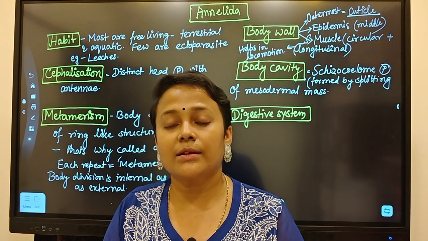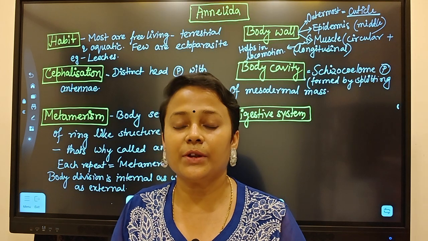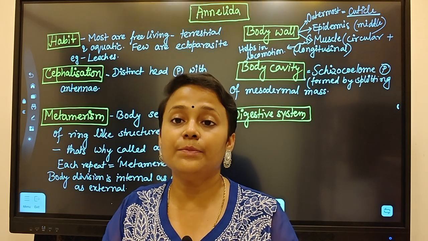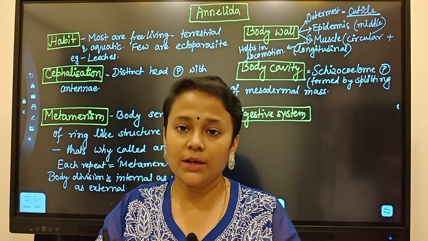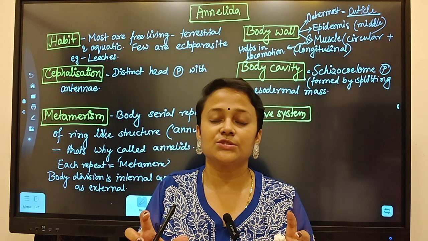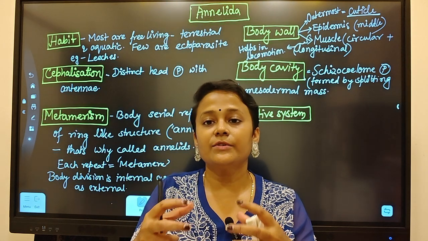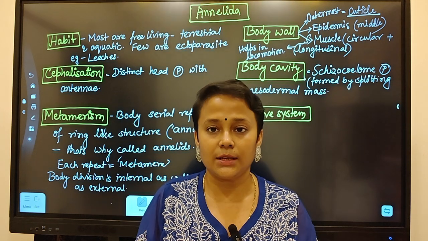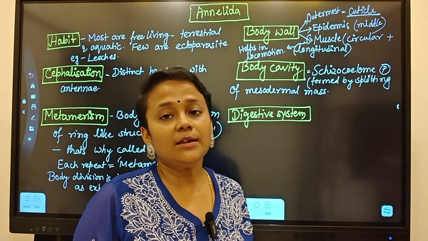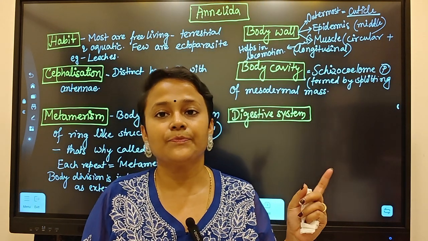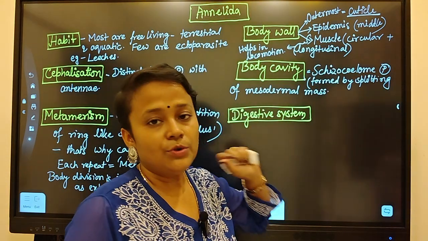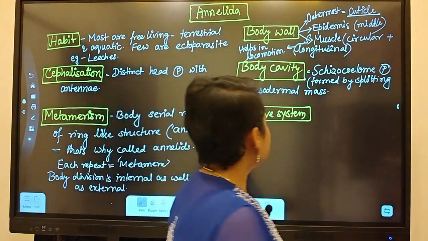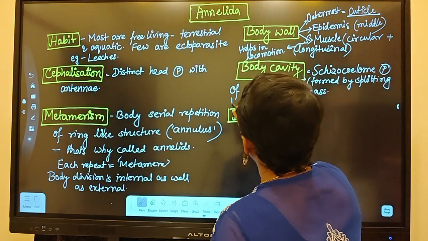Enterocoelomates are those where the coelom is produced by gut outpouchings. From the gut a pouch-like structure will form, and after that these pouches merge together to make the cavity. But here, by splitting of mesodermal mass, the coelom will form.